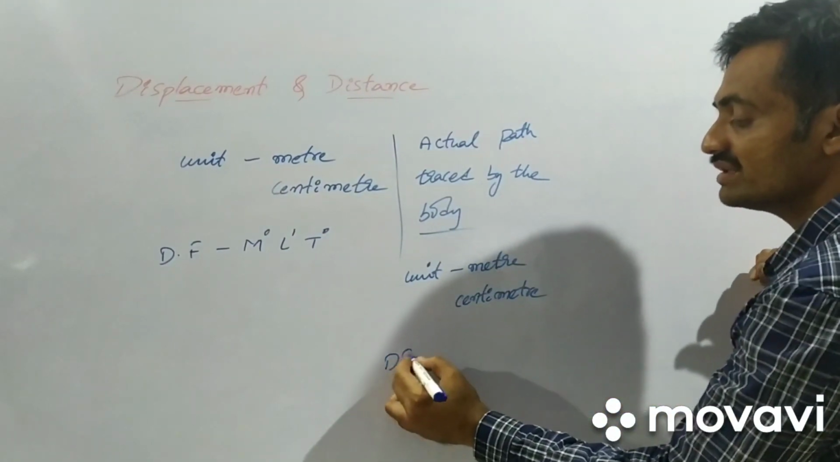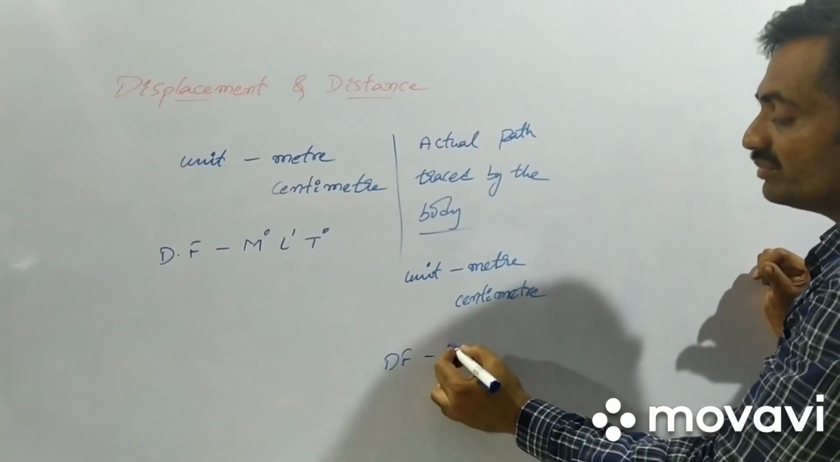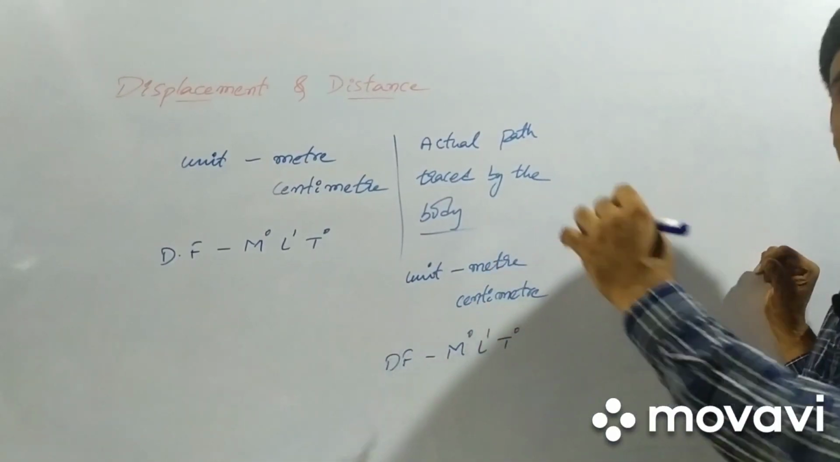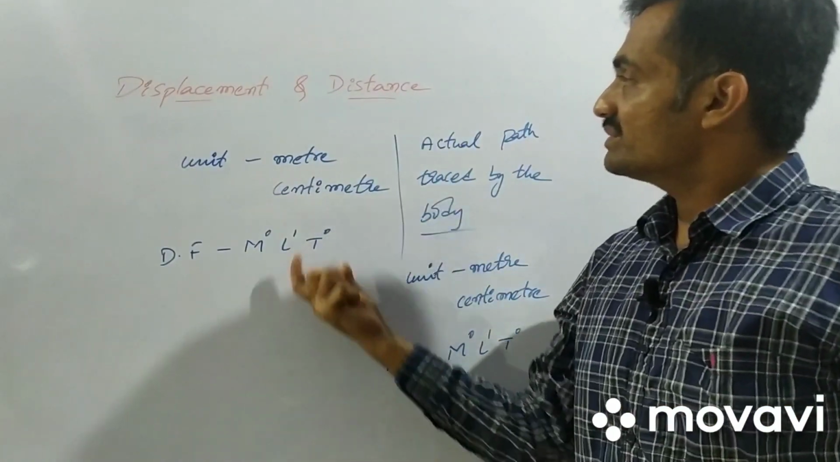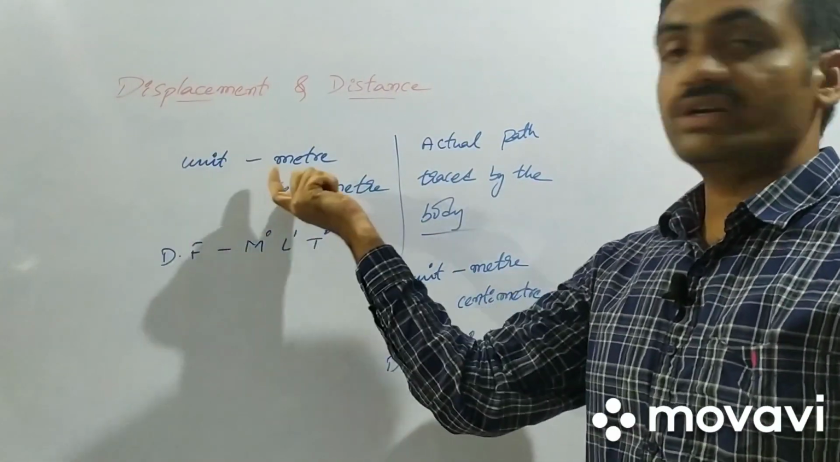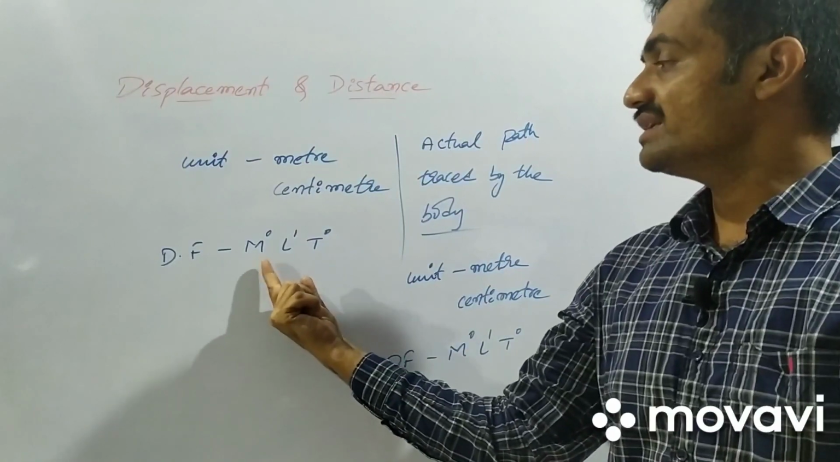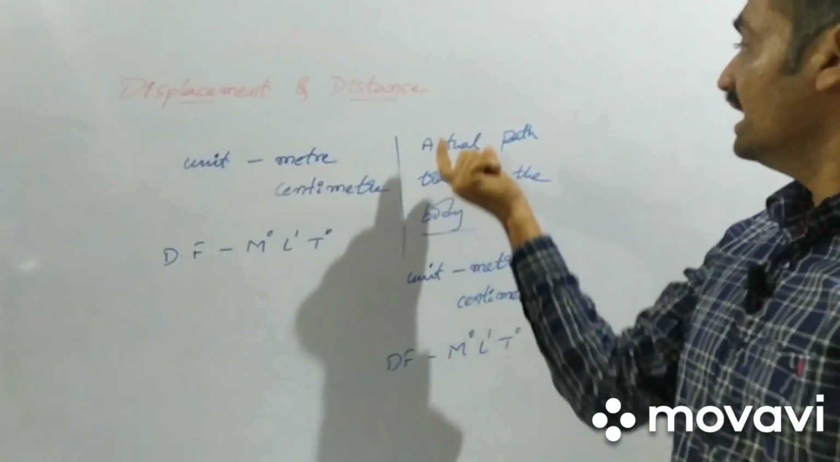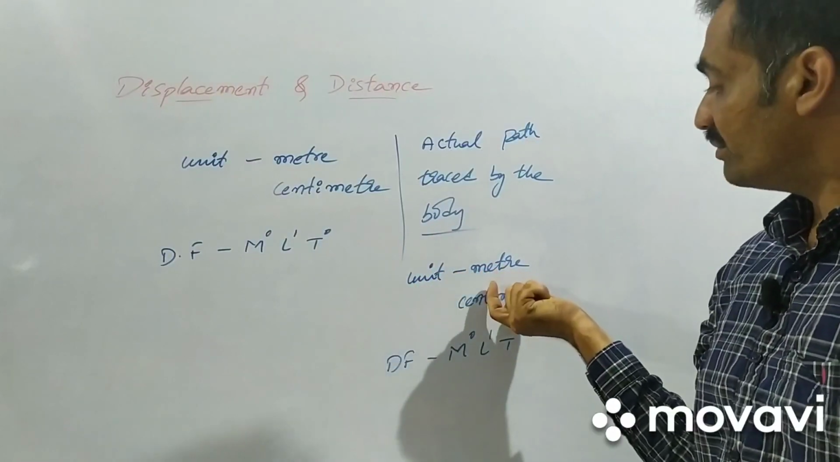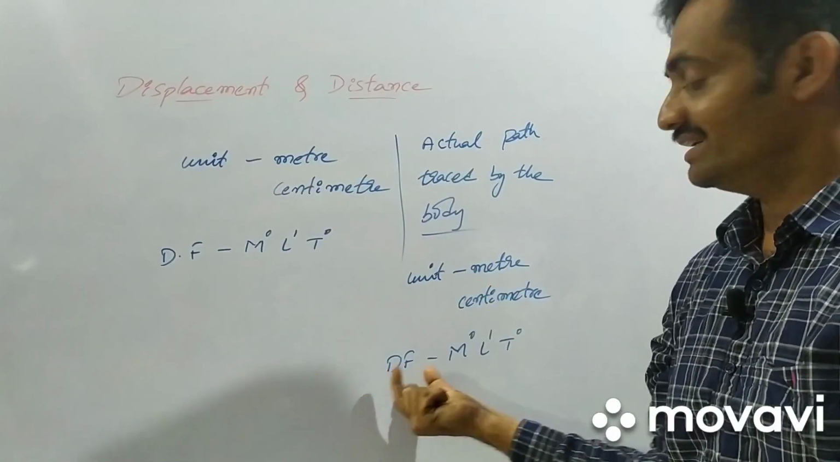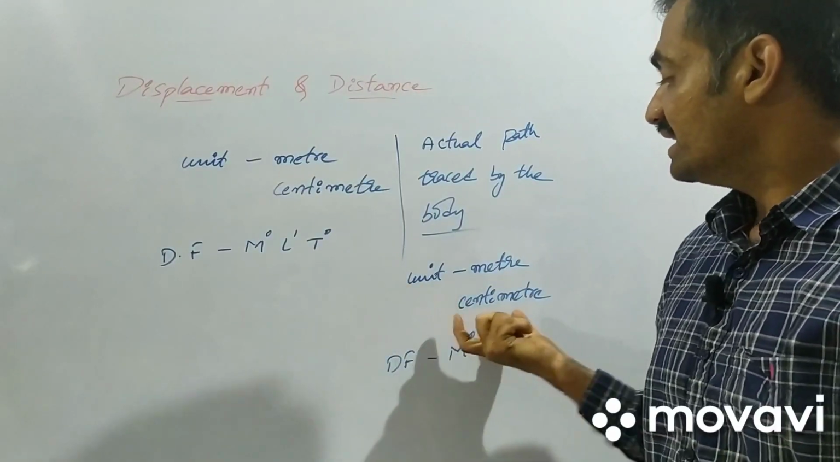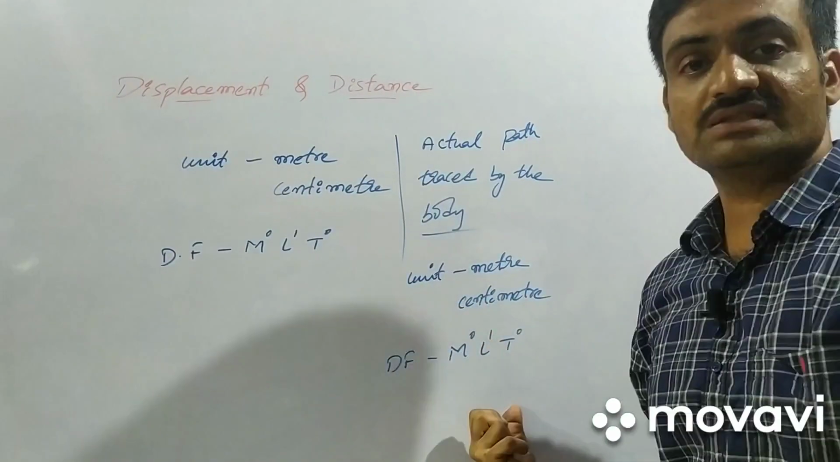Whereas its dimensional formula is M to the power of 0, L to the power of 1, T to the power of 0. So as you observe, displacement has a unit of meter and dimensional formula M^0 L^1 T^0. In the same way, distance also has a unit of meter as well as the dimensional formula M^0 L^1 T^0. As you observe, the unit as well as the dimensional formula is the same.